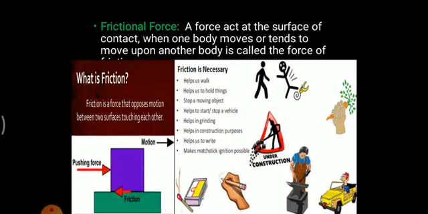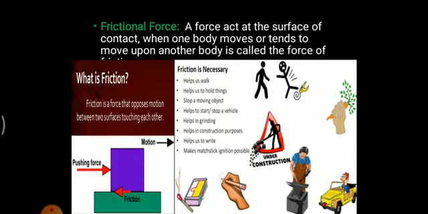That opposite force is nothing but a friction force. Imagine that a ball is rolling on the surface of the earth, and if there's no contact between the ground and the ball, it will continue to move forever. So in order to stop a certain object, there should always be a contact between the ground or another body. So it helps us to stop a moving object.